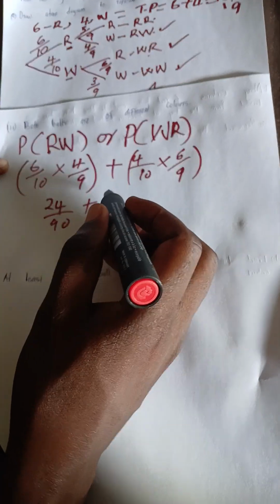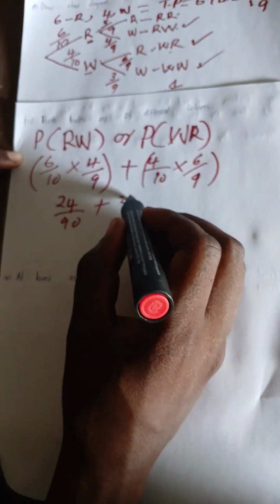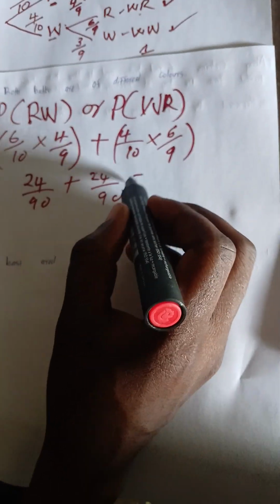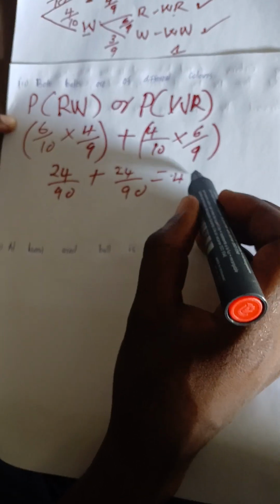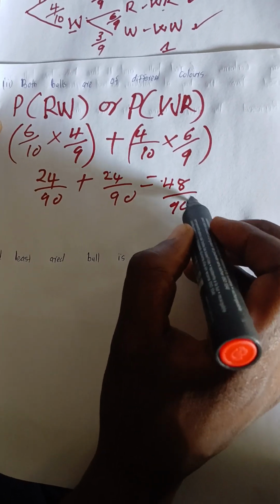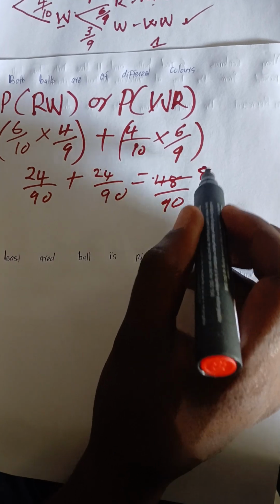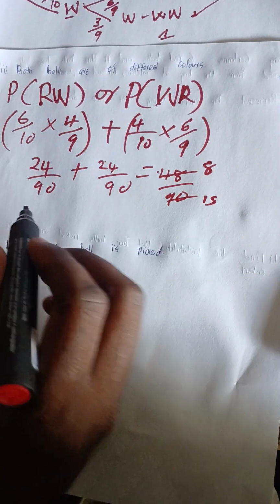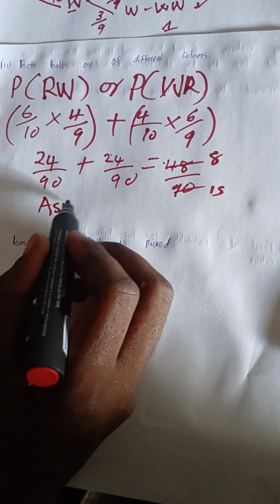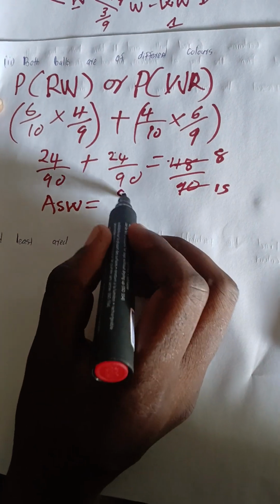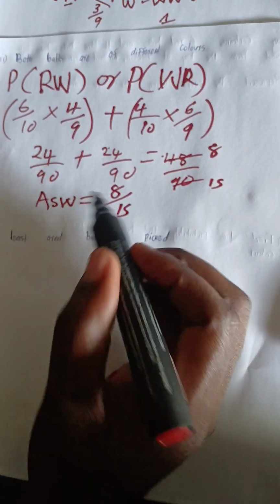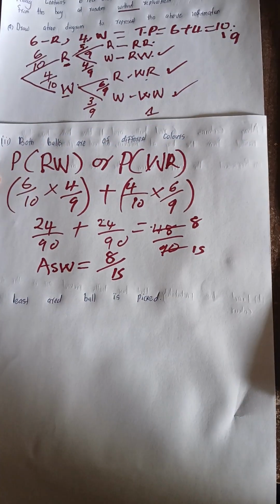You add 24 over 90. So at the end of the day, you'll get 48 over 90. If you simplify further, you are getting 8 over 15. So your answer, you write comfortably, 8 over 15.